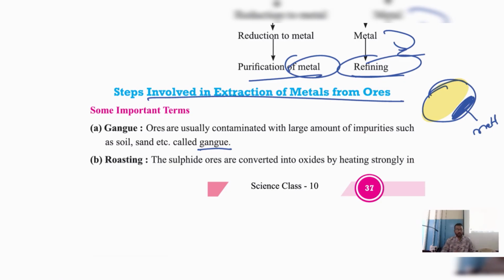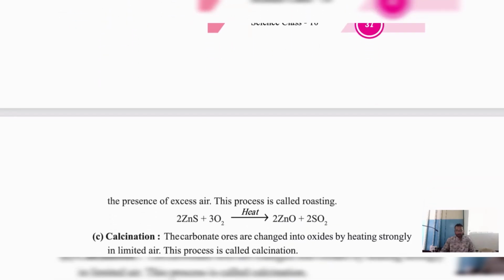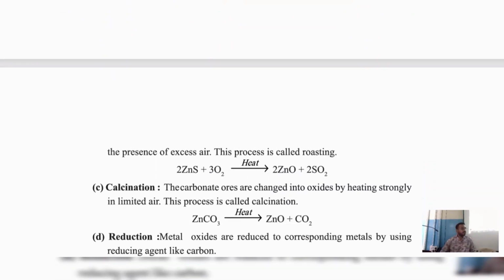Understood? These are the ores. Actually, this is also nothing but an ore. The ores are usually contaminated with a large amount of impurities. If the maximum amount of impurity is present, such as soil or sand, that is called gangue. Next, roasting. You know this very well; we have discussed the rest already. The sulfide ores are converted into oxides. Simple. The sulfide ore is converted into oxide by heating in the presence of excess air. This is called roasting.